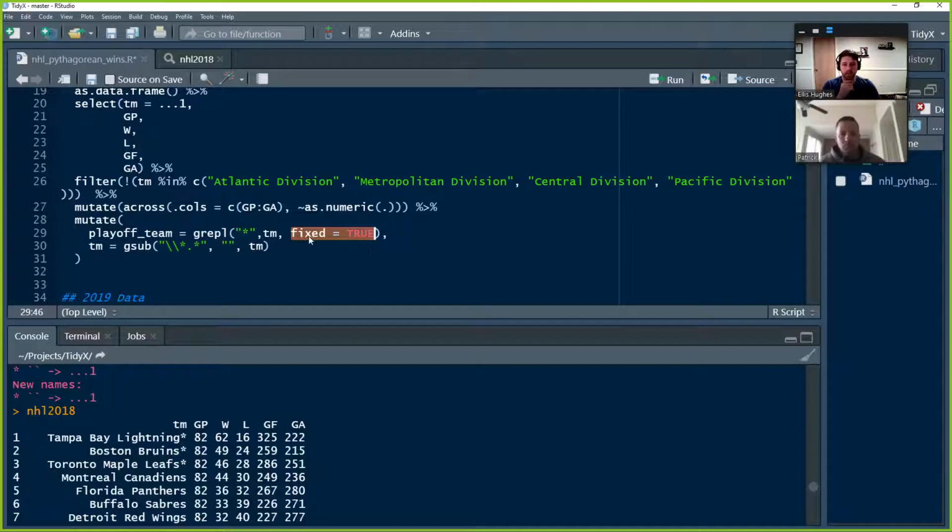So this will say, no, actually look for that star inside the teams column, and if it does find a star, mark that as a playoff team. And then we're also going to remove it from the teams column, so that we don't have the asterisk in the team column anymore. So this is going to identify when an asterisk appears and remove it.